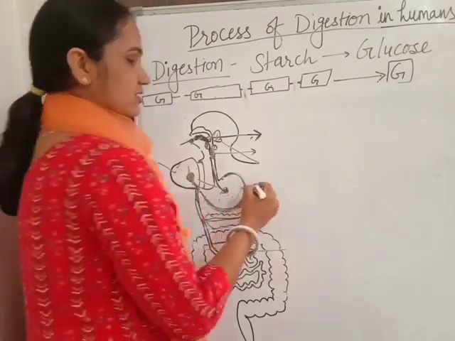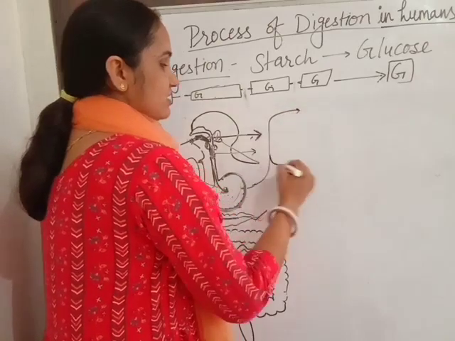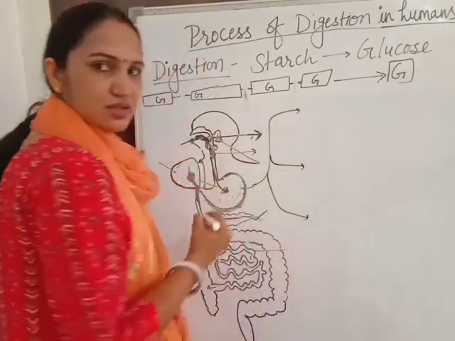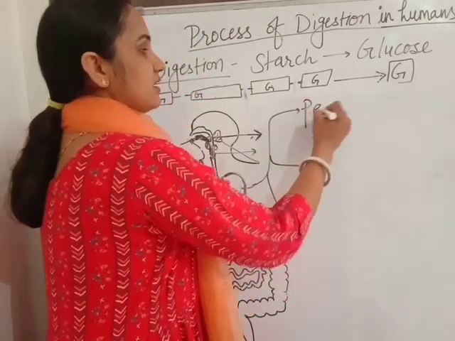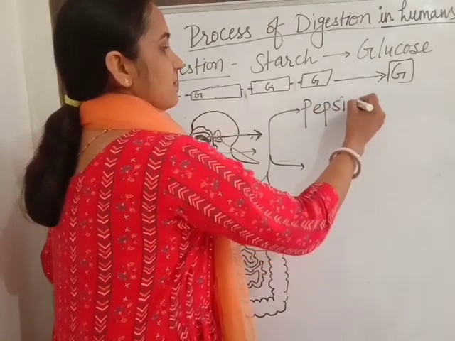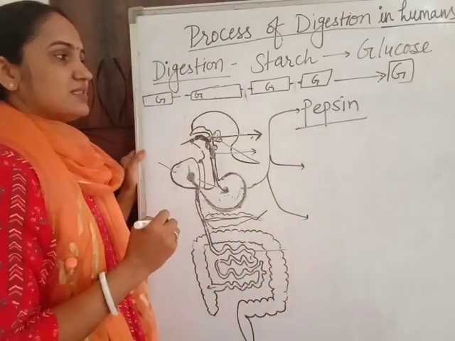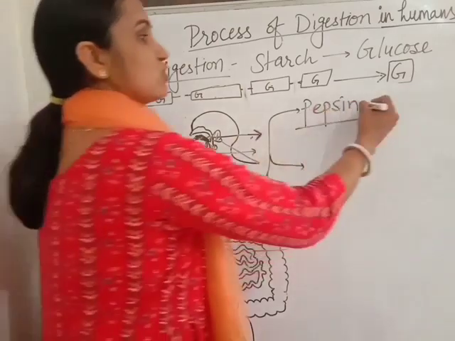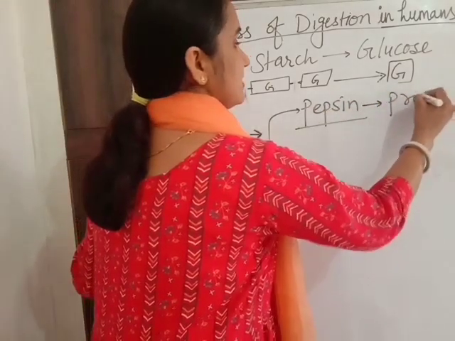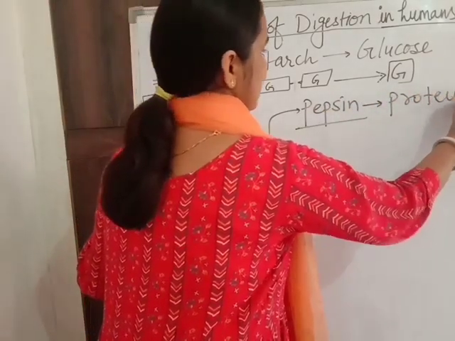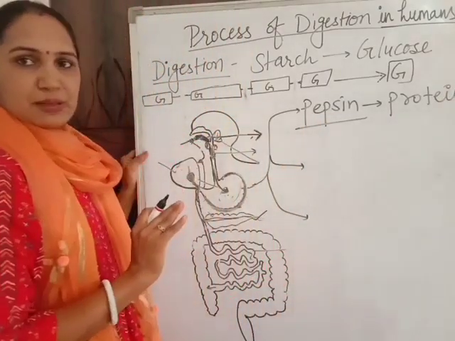The stomach releases three substances. One is pepsin. Pepsin is a digesting enzyme that digests only the proteins. So the proteins are digested by the pepsin.